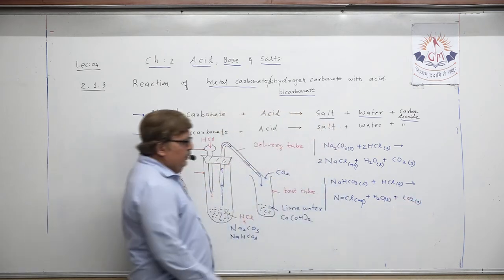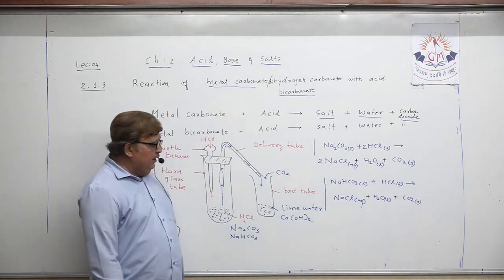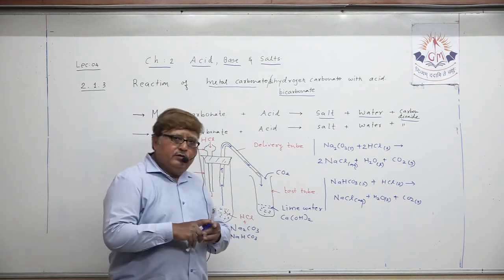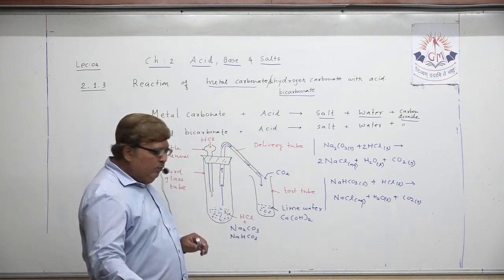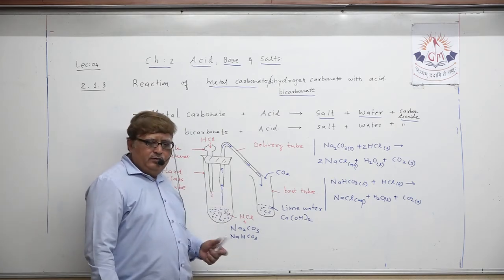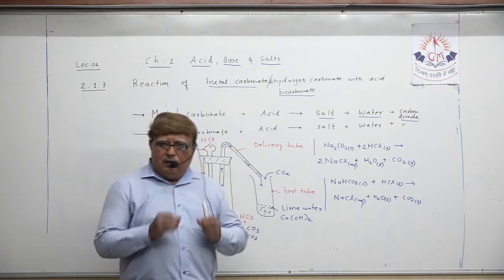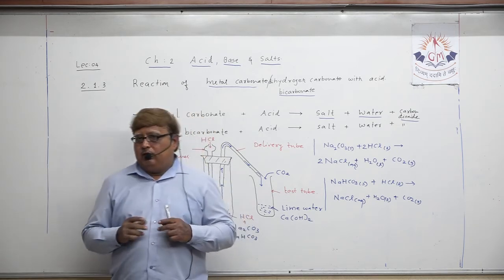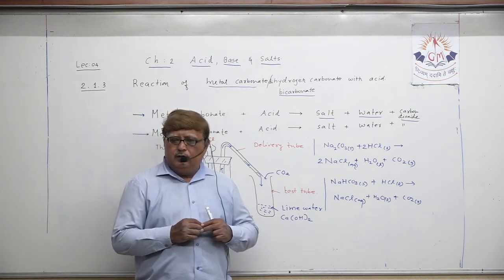In both chemical reactions, the product remains the same, that is carbon dioxide. Now my dear student, carbon dioxide gas is already produced. How can you detect the presence of carbon dioxide? How can we detect it?